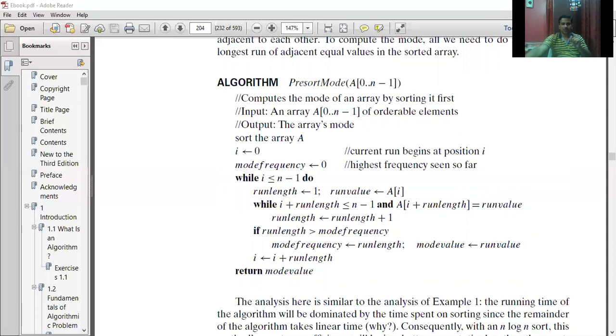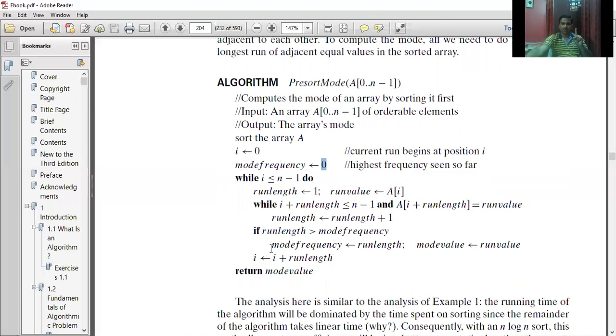I is 0, the initialization; mode frequency is 0, run length is 1, run value is A of I. So here, this value will be compared with this adjacent element. If it doesn't match, I'm supposed to stop there, right? See here, this doesn't equal this. I'll come out. Run length: what's the run length value at this moment of time? It's 1, greater than the mode frequency, which initially I consider as 0.